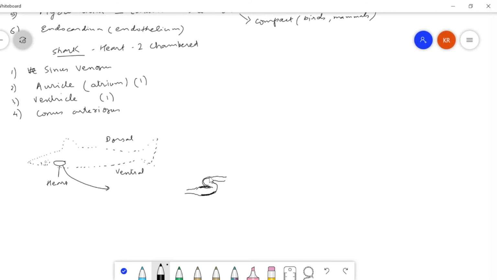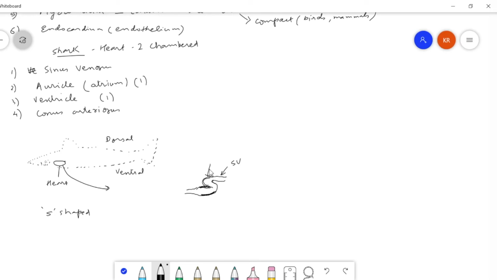This is actually a bag-like structure, but I have just shown it to show. So this is heart. If you are looking at the heart in this direction, it will be S-shaped, where this part is sinus venosus.